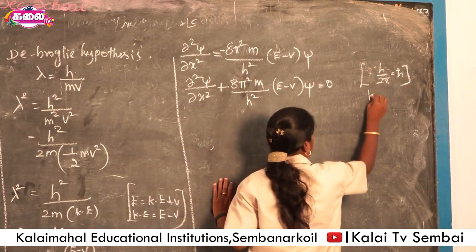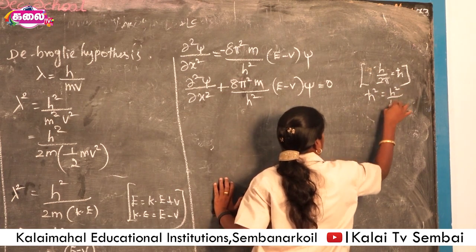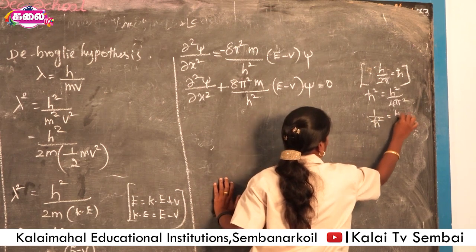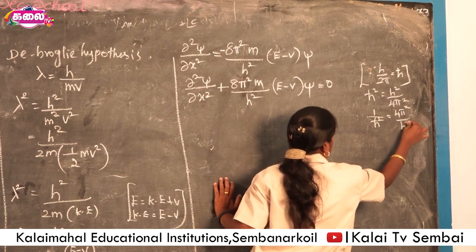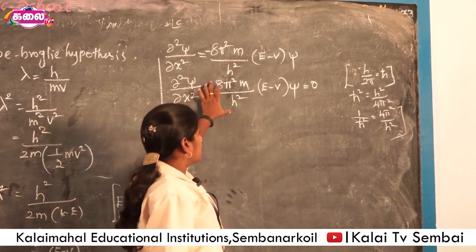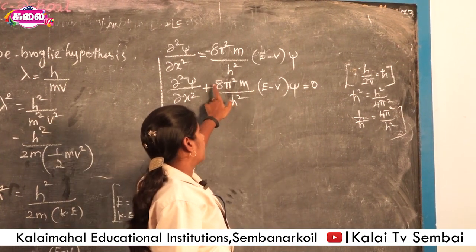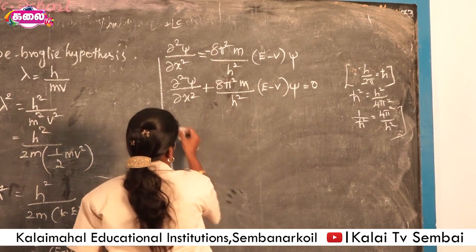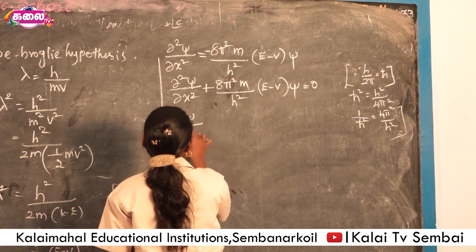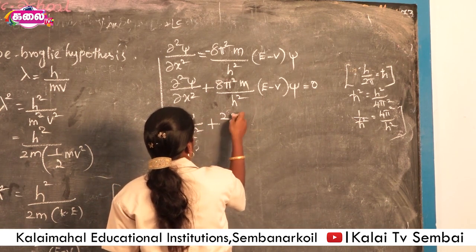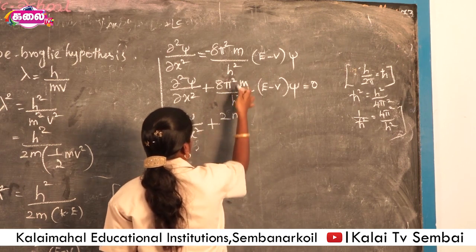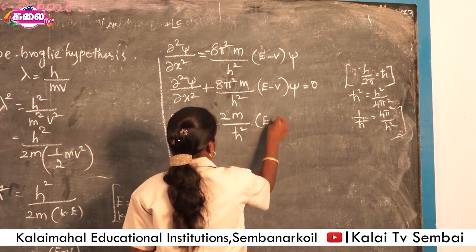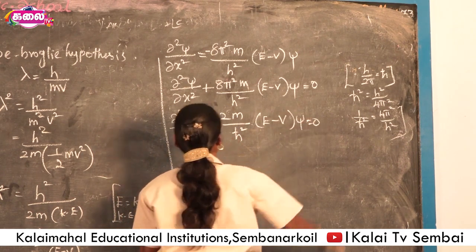Now, h cross squared is equal to h squared by 4 pi squared. So 1 by h cross squared is equal to 4 pi squared by h squared. In this equation, 8 pi squared by h squared is 2 into 4 pi squared by h squared, which is written as 1 by h cross squared. So this equation is rewritten as 2m by h cross squared into E minus V of psi is equal to 0.